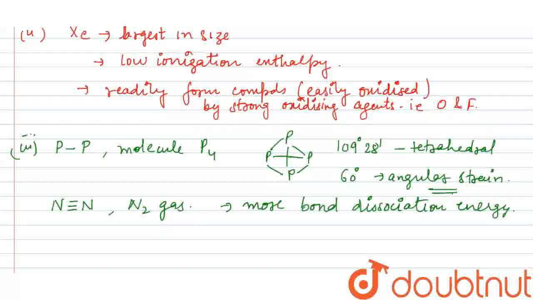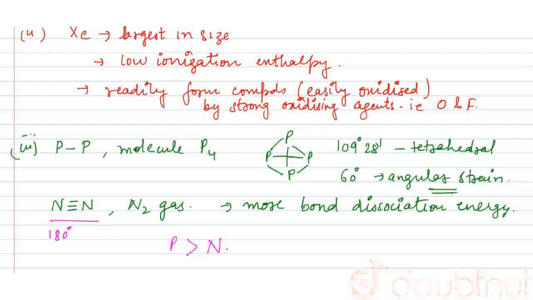But the P4 molecule has angular strain and its angle is much less than expected, whereas N2 is a linear molecule with an angle of 180 degrees. So this is the reason phosphorus is more reactive than nitrogen, because the strained bonds can be broken easily and it doesn't require as much bond dissociation energy as the nitrogen triple bond.